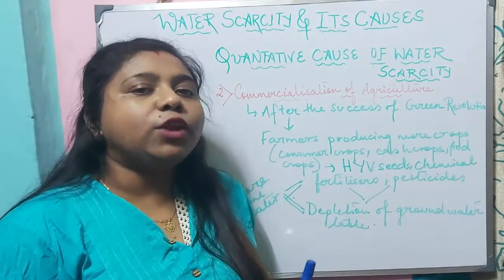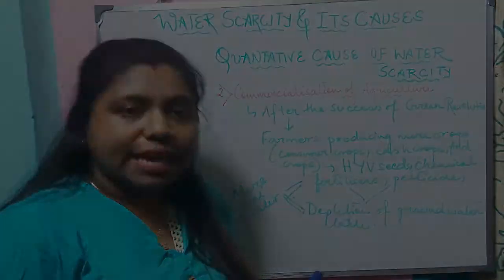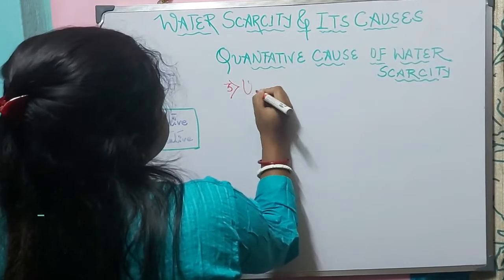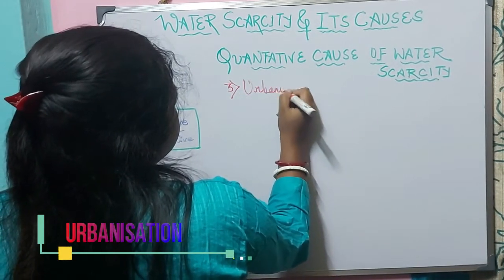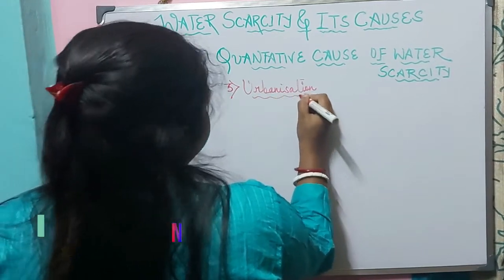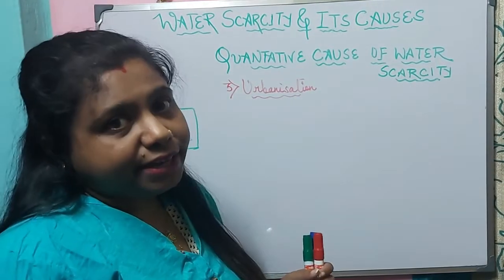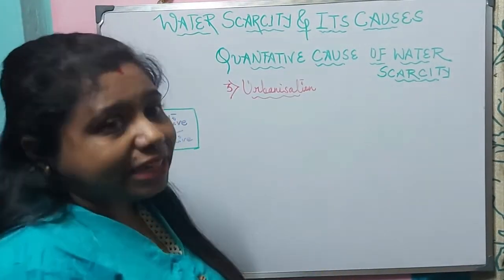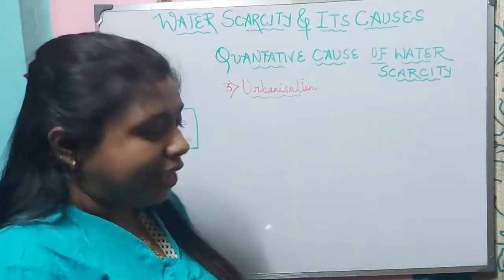Now let us move ahead with the next cause of water scarcity. The third cause of water scarcity is urbanization. After independence, that means post-independence, we can see that more urban centers or towns are created.